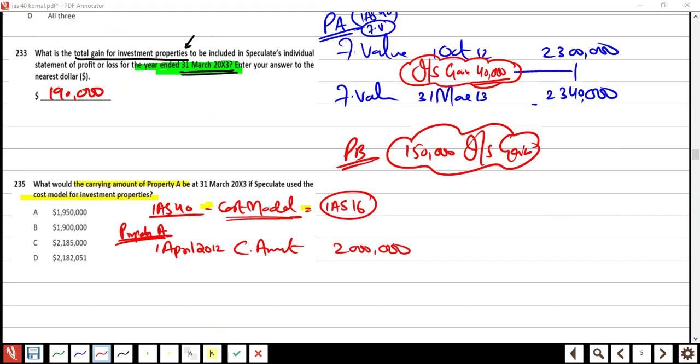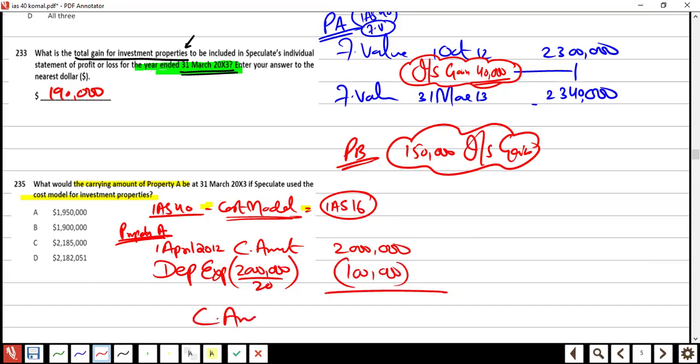Right. If we are keeping it on the cost, how do we deal with it? Just depreciate it, because IAS 16 depreciates the assets. So depreciate it, the life is given as 20 years. So 2 million divided by 20, 100,000 will be the depreciation. The carrying amount at 31st of March 2013 would be 1,900,000. Option B.